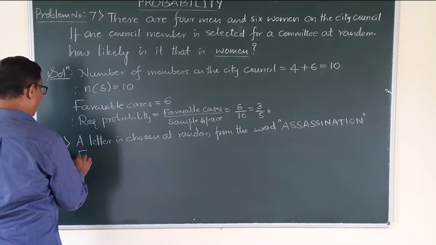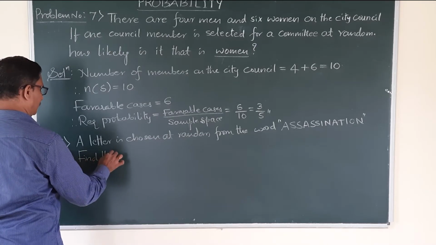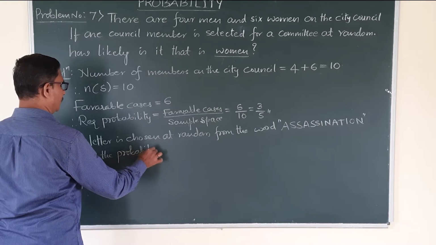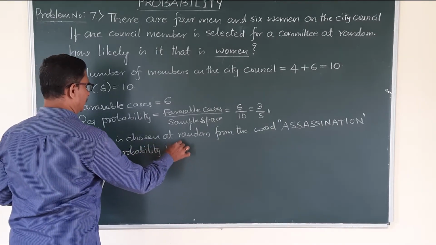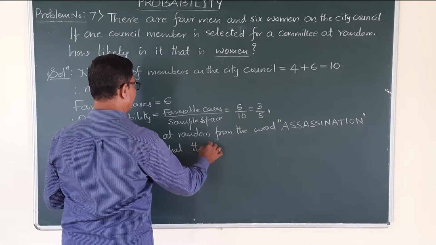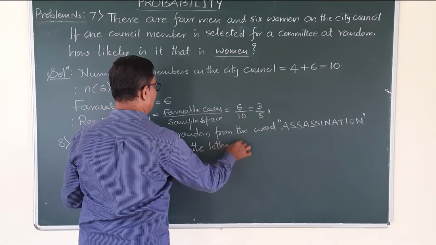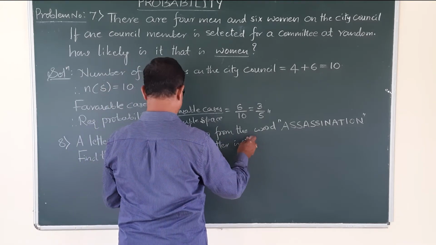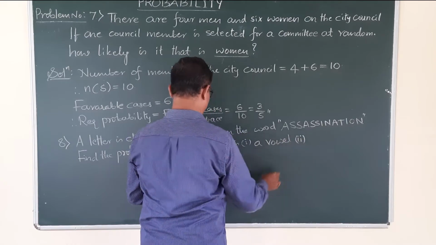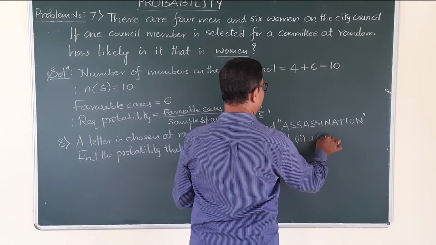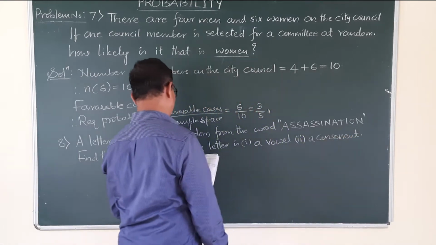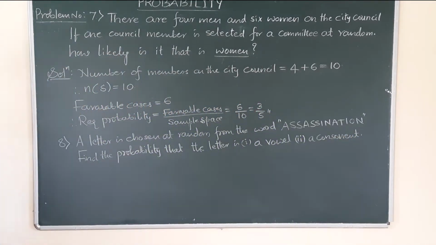Find the probability that the letter is, first one a vowel, very simple question. Second one a consonant. A letter is vowel and consonant.